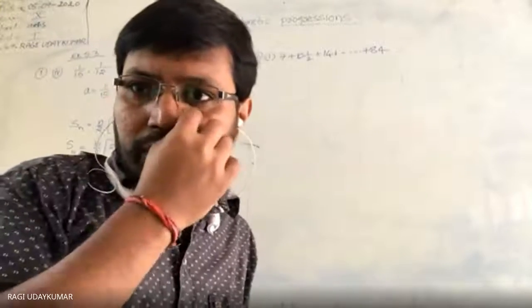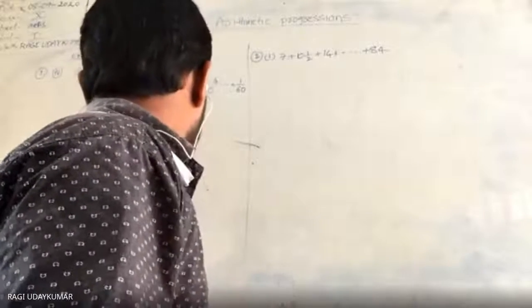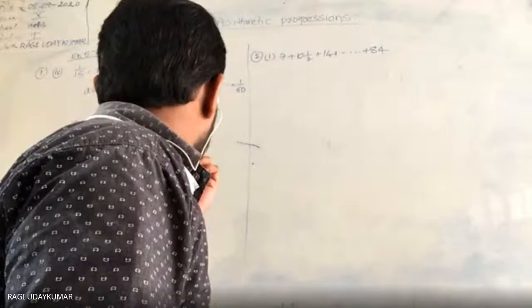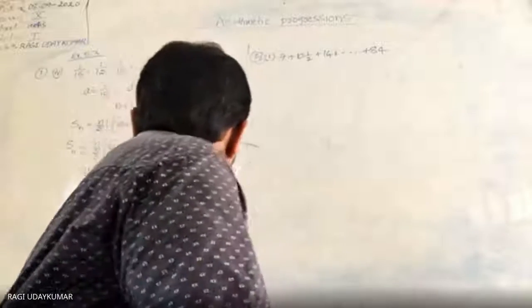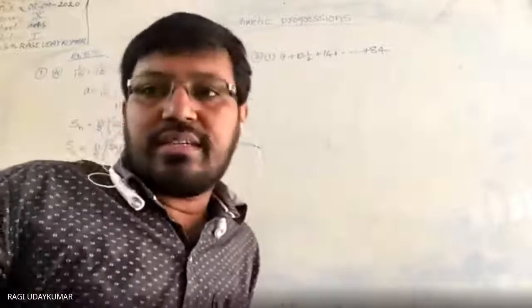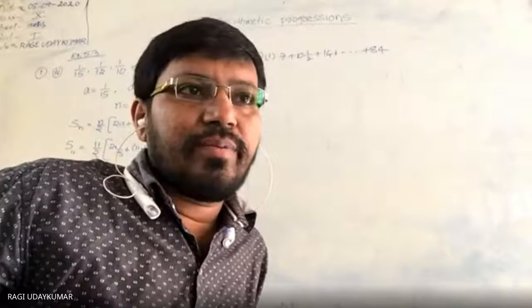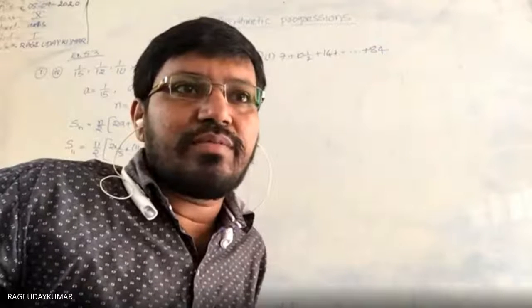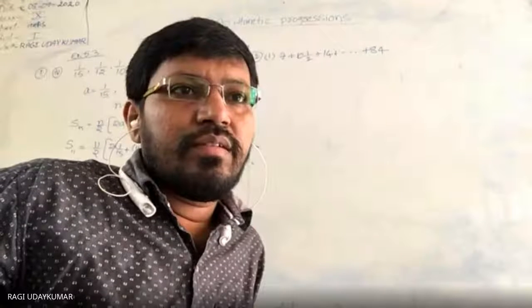Fourth question, the answer will be in simplest form. Yes, in simplest form. Here you can simplify. You can write it as 33 by 20. If it is possible to write in simplest form, you need to write in simplest form.